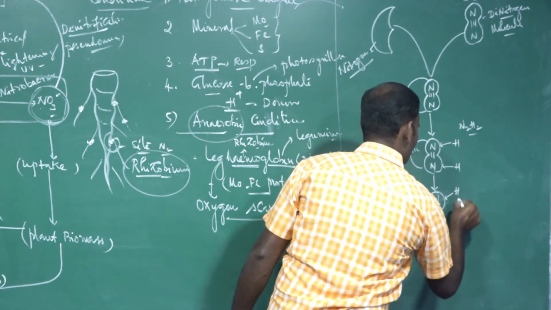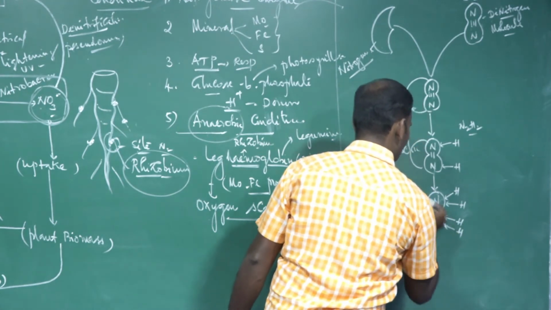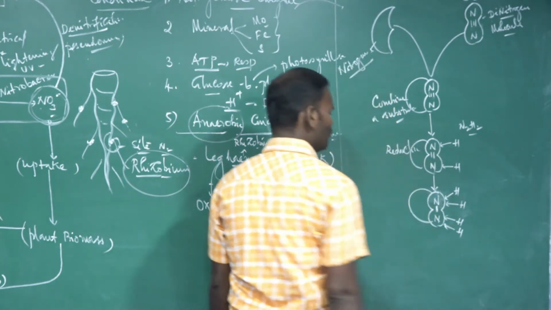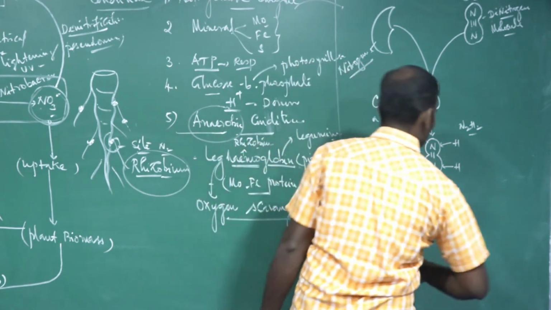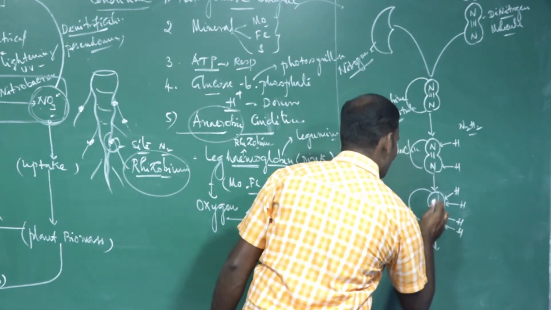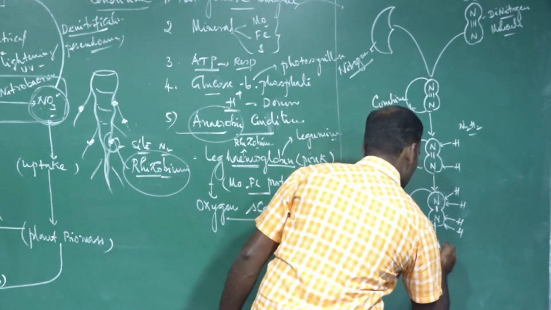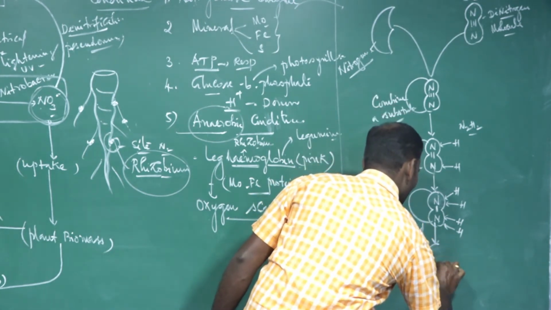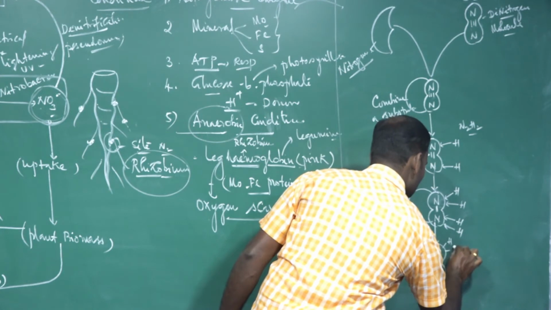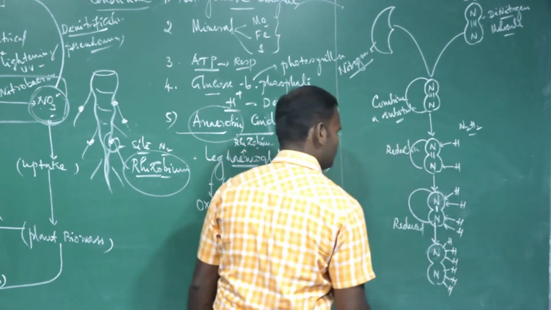Nitrogen. So this double bond is reduced into a single bond. So it further gets reduced, the single bond also gets reduced by the addition of another pair of hydrogen atoms. 1, 2, 3, 1, 2, 3.